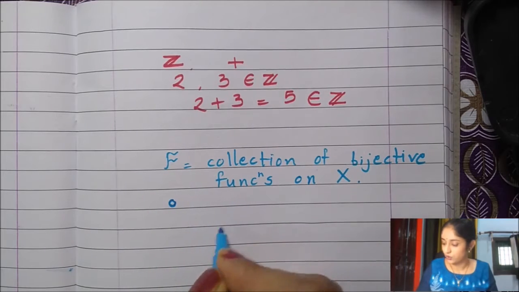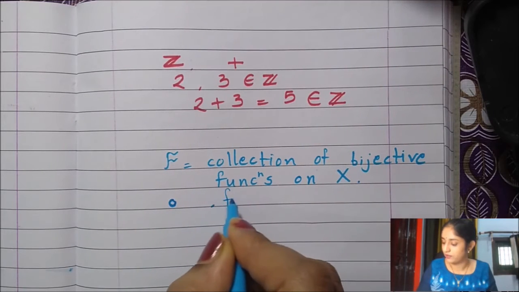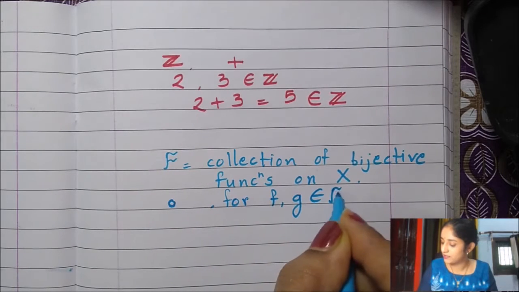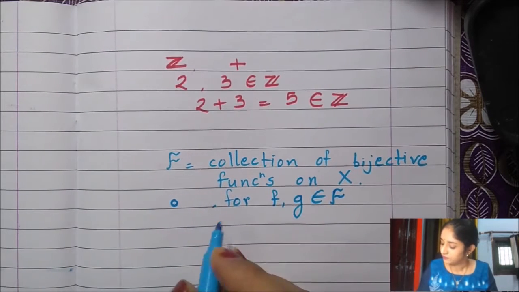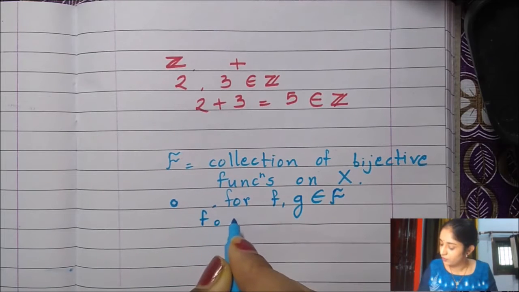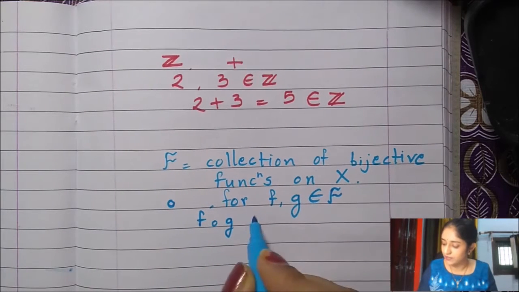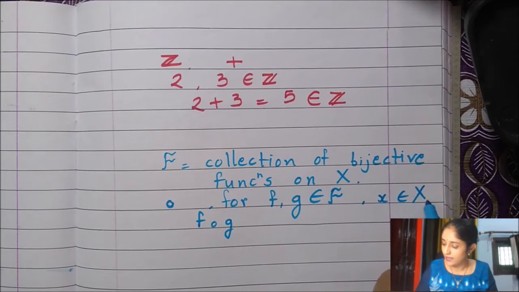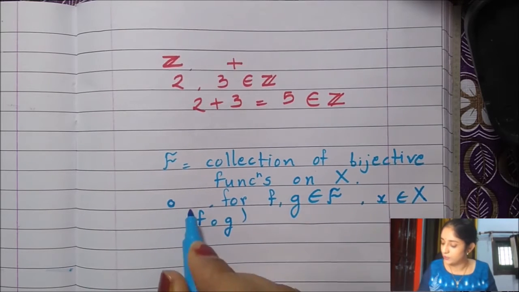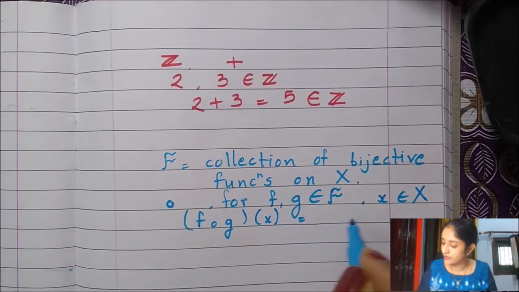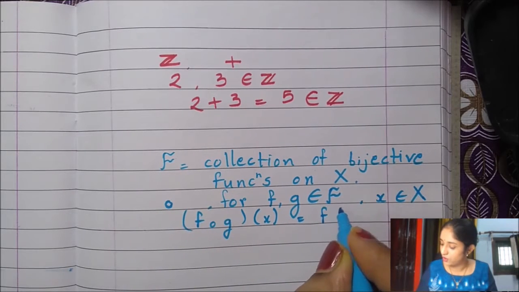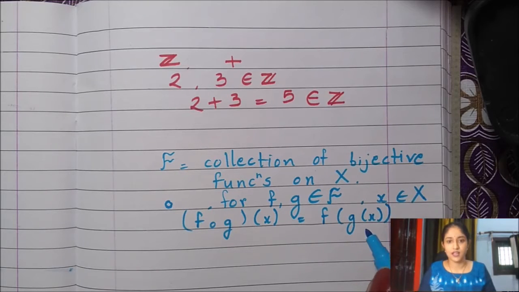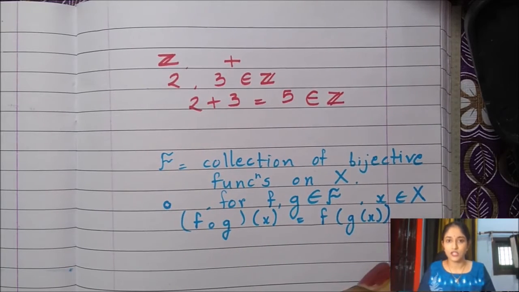Alright, so for two elements in this collection, f compose g will be defined for x an element in capital X. This will be defined as f of g of x, and this will happen for each element.